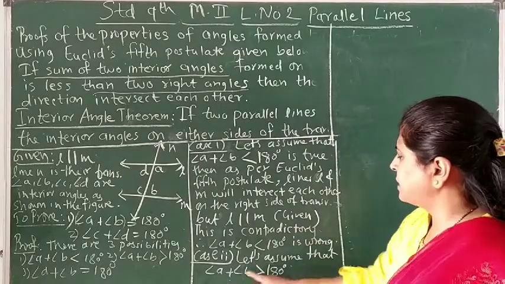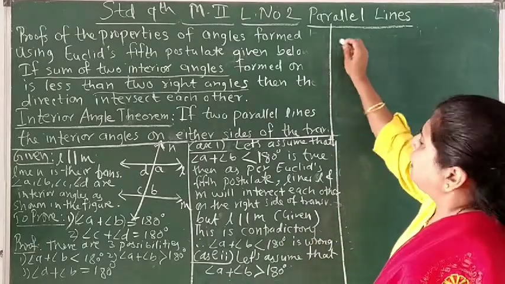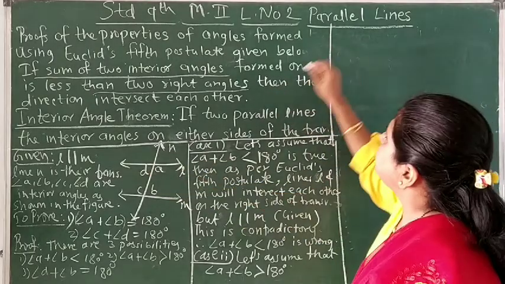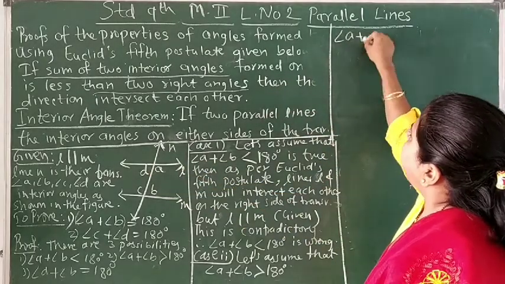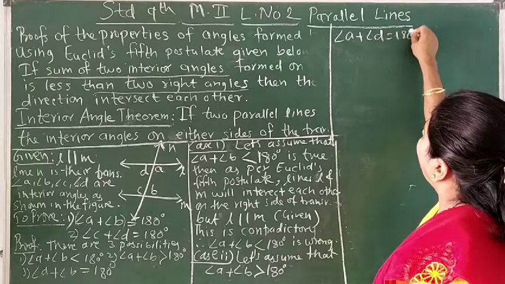We have assumed that it is bigger than 180 degrees. Now we know that angle A plus angle D is a linear pair. Angle A plus angle D is equal to 180 degrees.